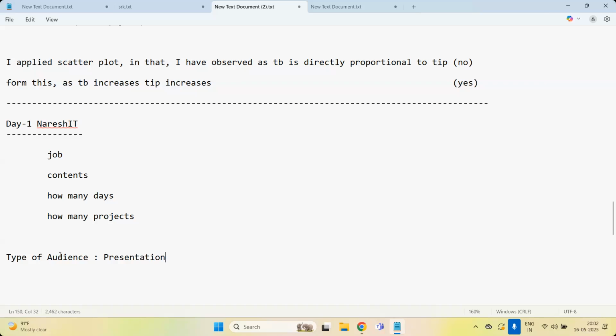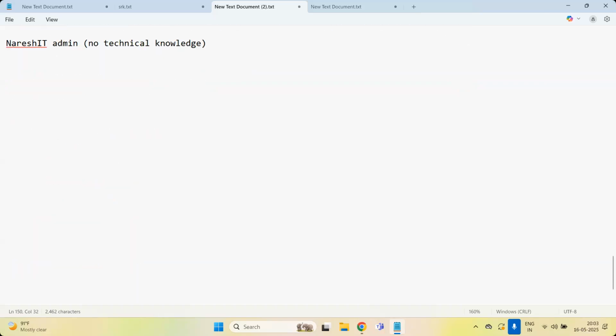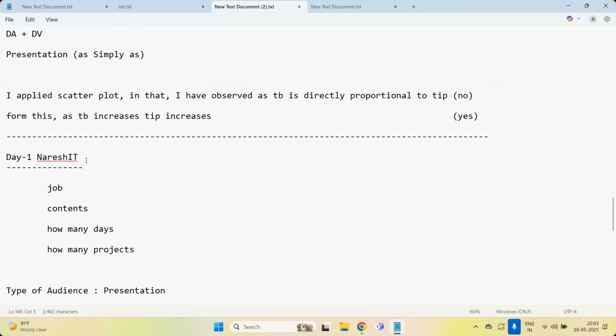No. For the admin, then what do you have to tell? The stacked bar plot we should not name. Then what we have to tell is, simply show the plot, and from this we observed, whatever you observed, that only you have to tell. Don't use the term scatter plot. But the scatter plot will be the scatter plot only. Bar plot will be bar plot only. Keep the diagram as it is. But while speaking, you have to say from this we have observed this.